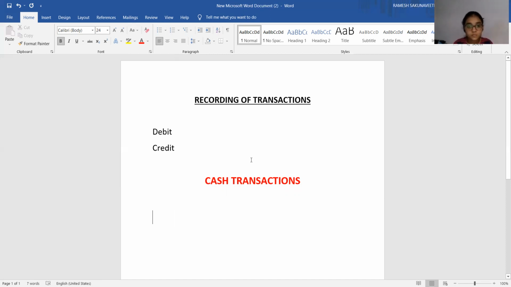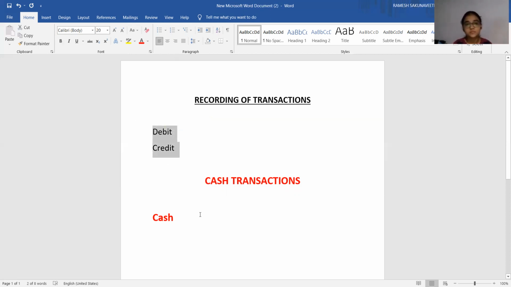Okay. Now you see, in identifying a cash transaction, whenever a cash transaction is done, compulsorily one account will be cash. Two accounts will be involved in any transaction. One is going to be debited, another account is going to be credited. Means one you are going to take, another one you are going to give. In other words, that giving and taking, I am mentioning in accounting terminology, that is debit and credit.